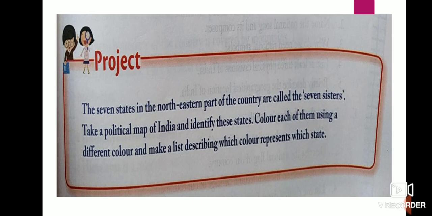So what we have to do is take a political map of India, identify these states, color each of them using a different color, and then make a list describing which color represents which state.